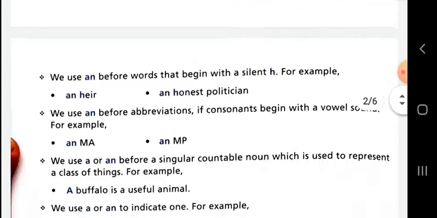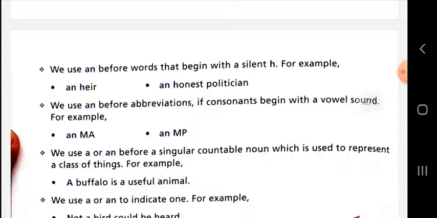We use an before words that begin with a silent h. The starting letter is h, which is a consonant, but the sound that is being produced here is a vowel. That is why an here. An honest politician. So that is why we use an.